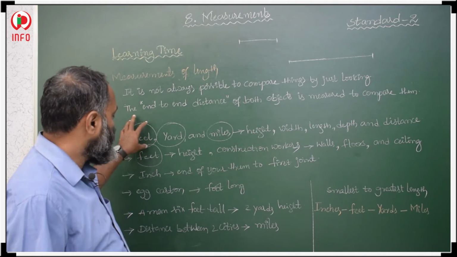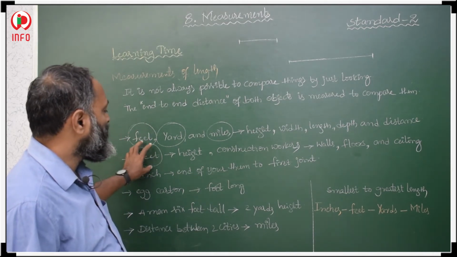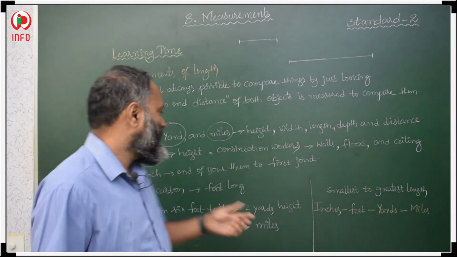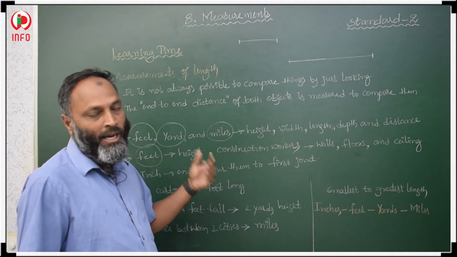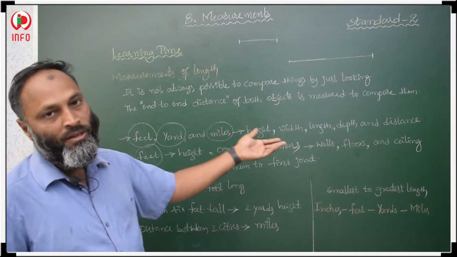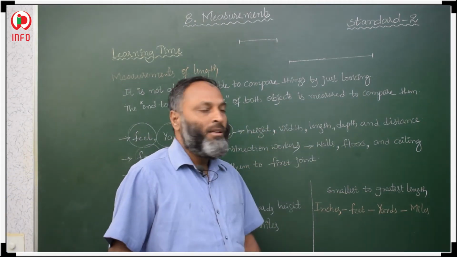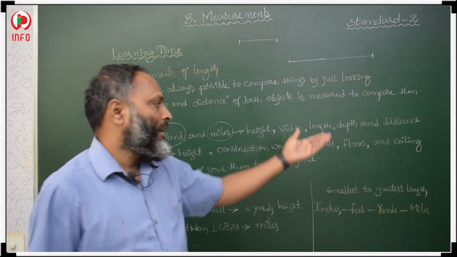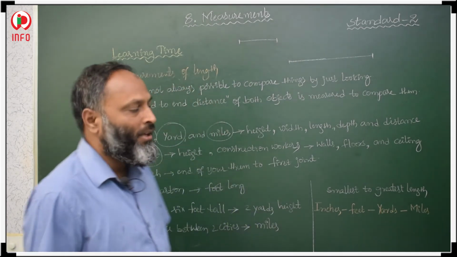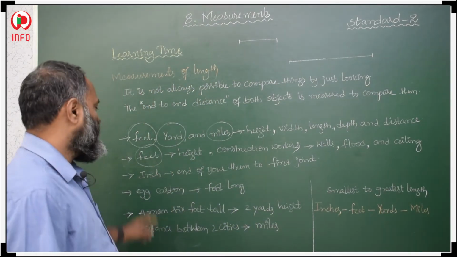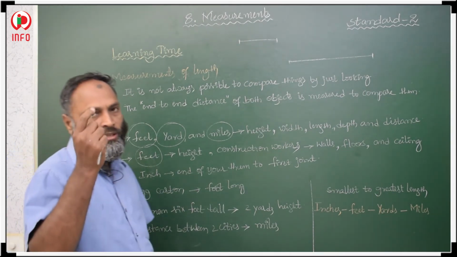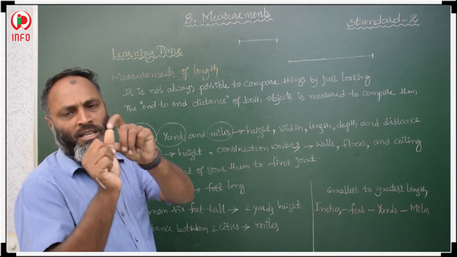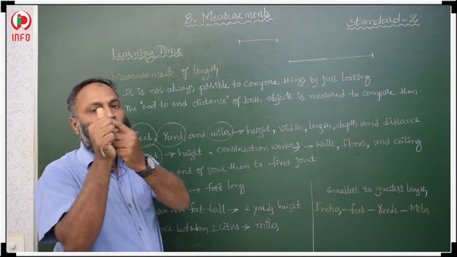First he is explaining about feet. What is feet? Feet means height. Height is represented in feet, and construction workers generally use feet: wall height in feet, floor area in square feet and ceiling area in square feet. Now inch, what is inch? Inch is the end of your thumb to the first joint. That length is 1 inch.